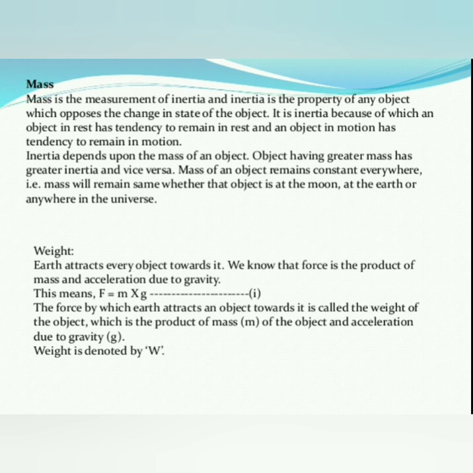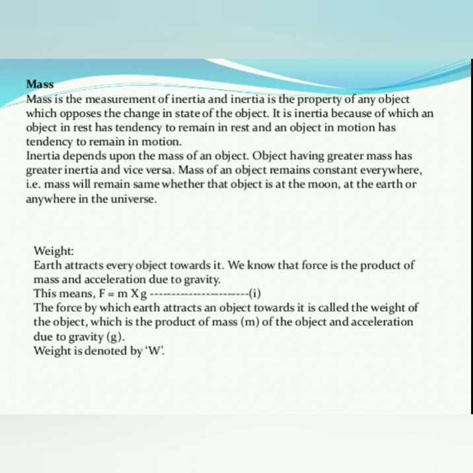Now let us see how inertia depends upon the mass of an object. Inertia depends upon the mass of the object. An object having greater mass has greater inertia, and vice versa. The mass of an object remains constant everywhere, whether the object is on the moon, on the earth, or anywhere in the universe.